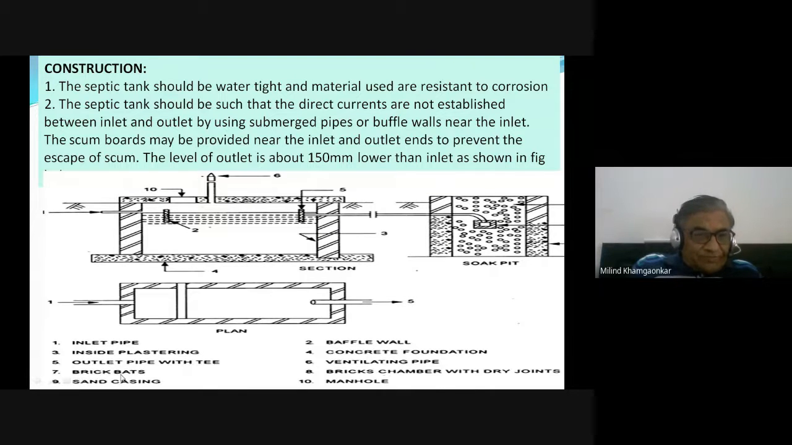Brick bats at the bottom. Brick bats are provided inside these soak pits. Brick chamber without dry joints of the soak pit. Sand casing on the top and manhole at the top, that is there. These are the overall, in short, and this is number 10, that is the manhole on the top slab of the septic tank. So this is in short the details of the septic tank.